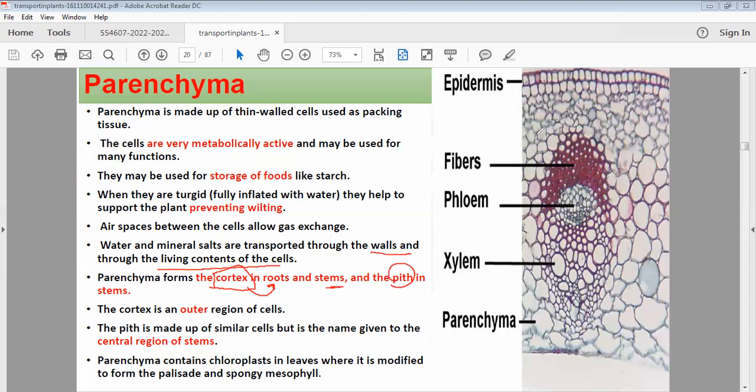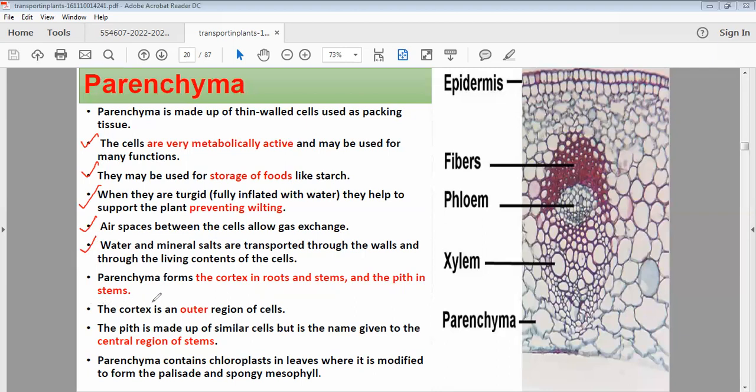So when we label cortex, it is also made up of parenchyma cells. When we label pith in the stem, it is also made up of parenchyma cells. Why are they important? Metabolically active, storage of food, preventing collapsing or wilting, gas exchange, and water can be transported through the walls.